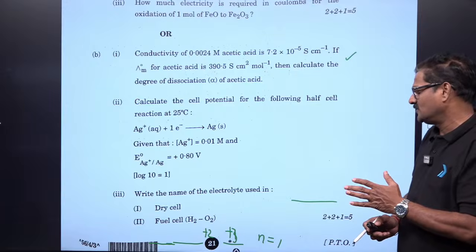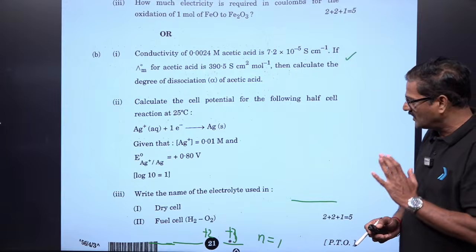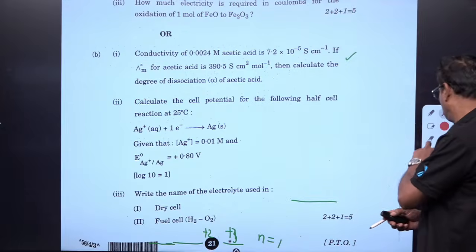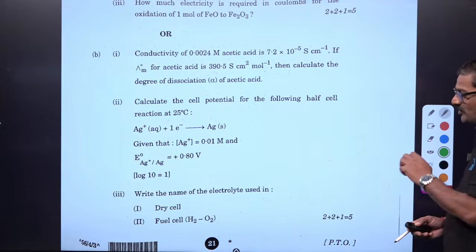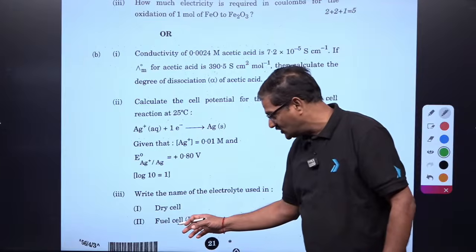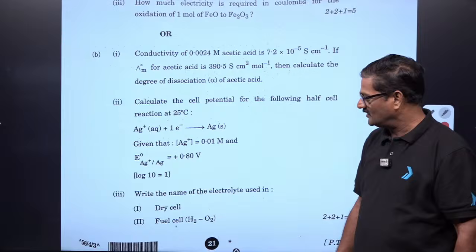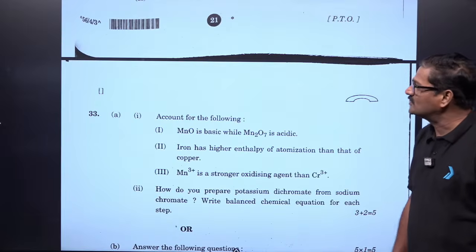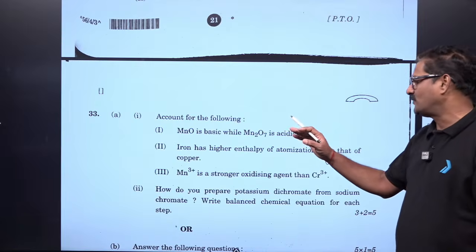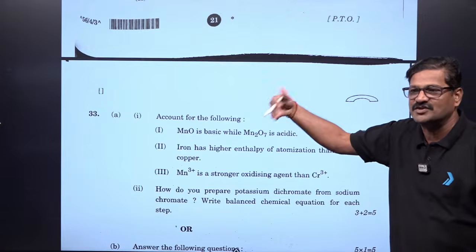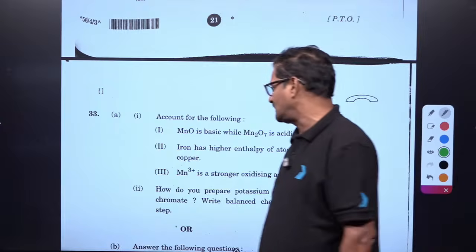And write the name of the electrolyte used in the dry cell and fuel cell. In the fuel cell, aqueous potassium hydroxide is used. Right? So very good question. And MnO is basic, Mn2O7 is acidic, because as oxidation number increases, acidic nature increases.